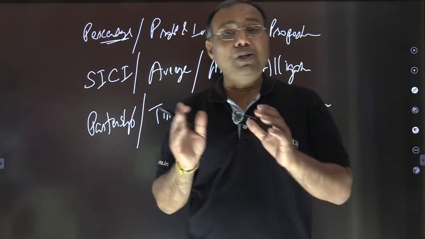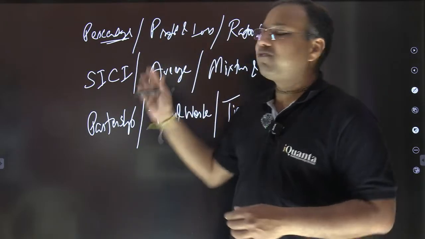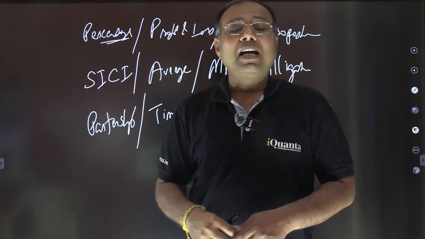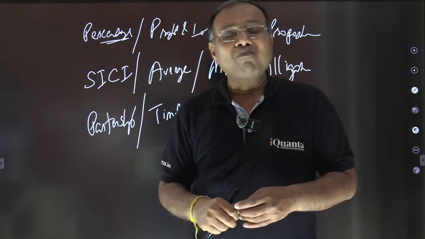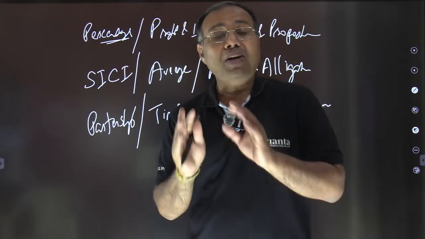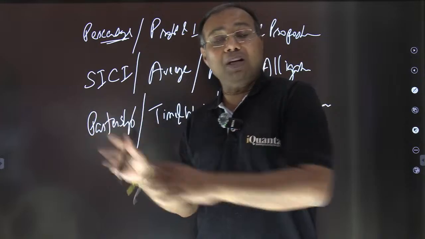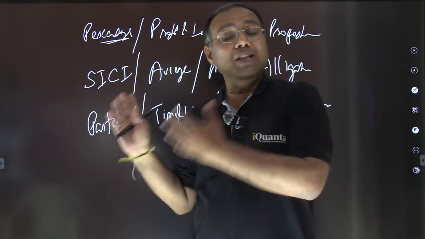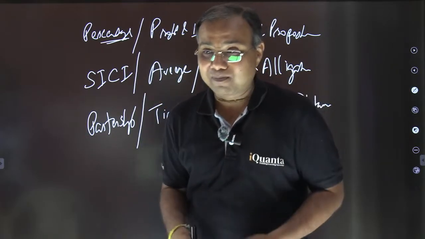From almost every topic, rarely will you find any topic that is not being asked in CAT. Even if one or two topics are not asked in CAT, from some topic you will be getting more than one question. So effectively there are going to be 8, 9, 10 questions from arithmetic. Out of a total of 22 questions, around 10 questions you are going to get from a single topic. So how important it is, isn't it?